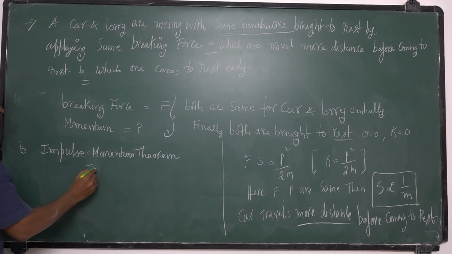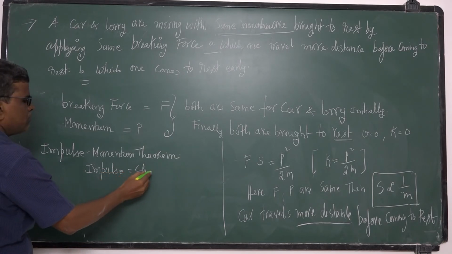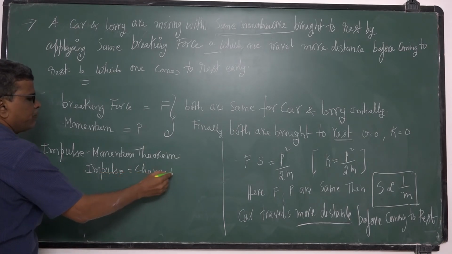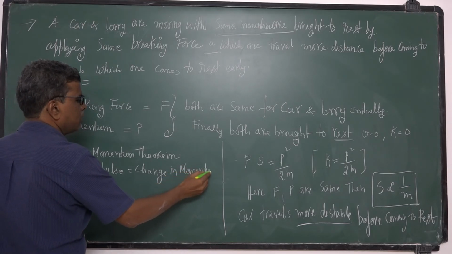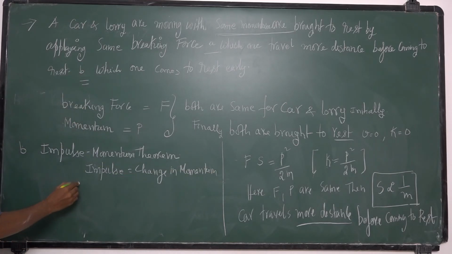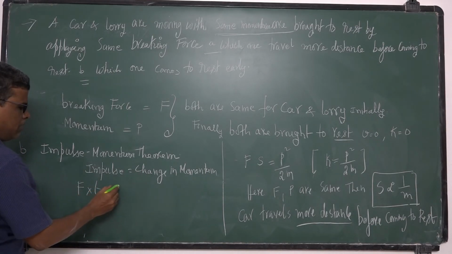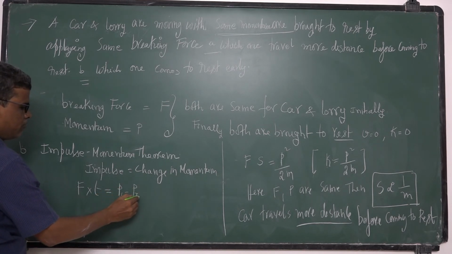Impulse is equal to change in momentum. What is impulse? F into t is equal to change in momentum, final momentum minus initial momentum.